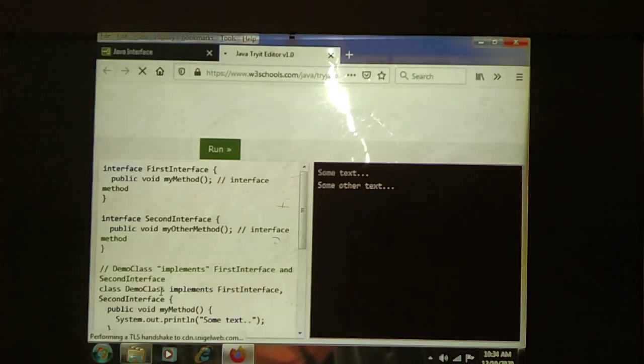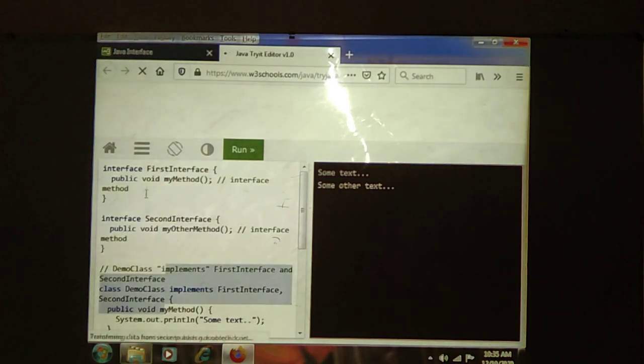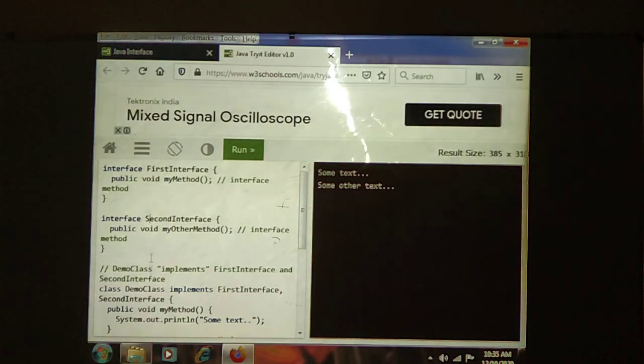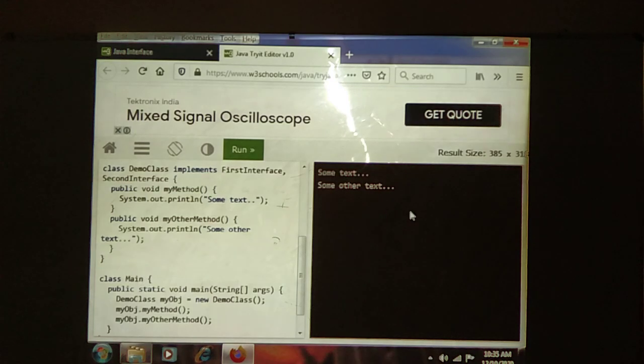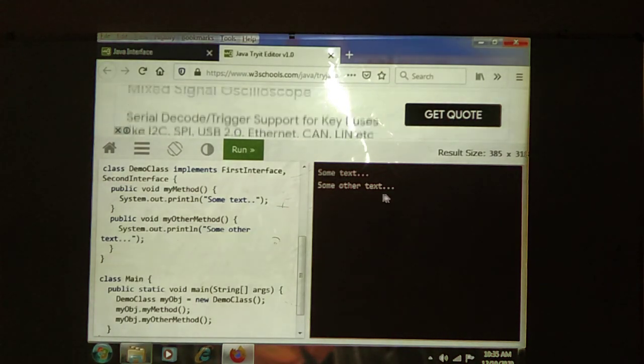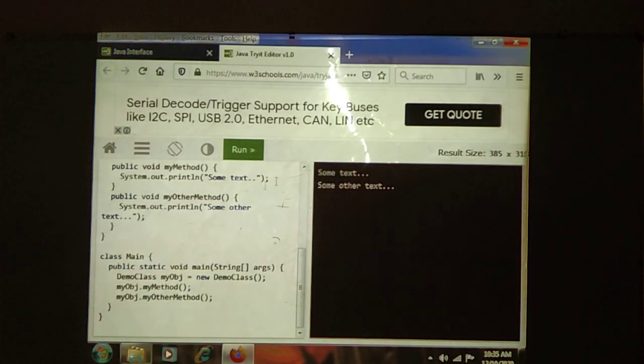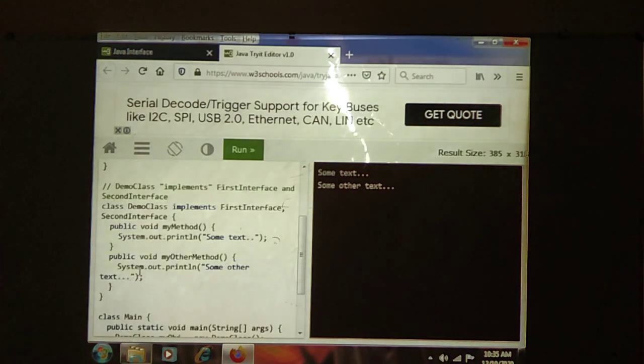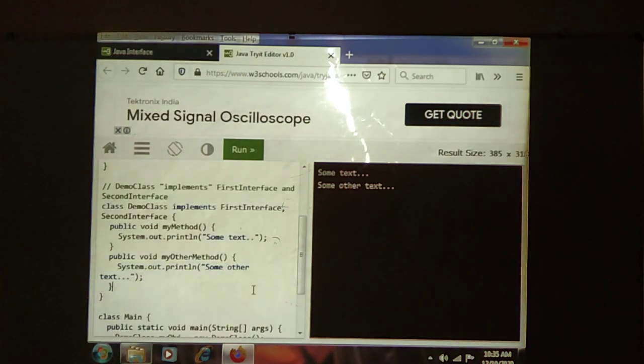Next we can see the example output. See here, this one is the first interface, second interface, and the Demo class we have created, and some text, then some other text. Whatever content we have given in the method body is displayed here. This one is the output, and this one is the program.